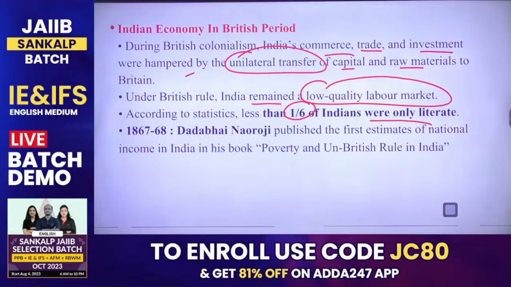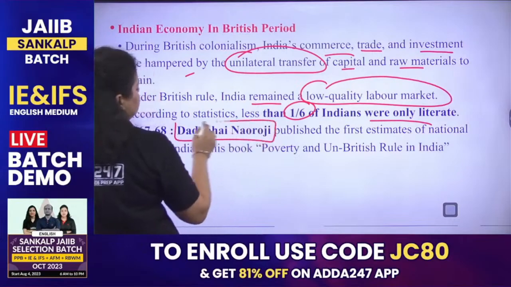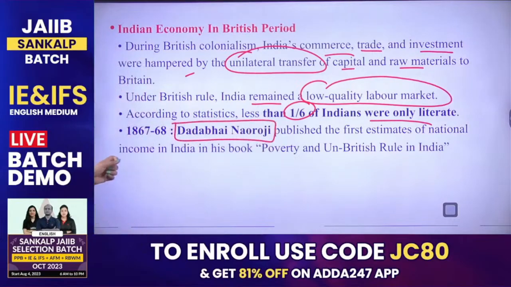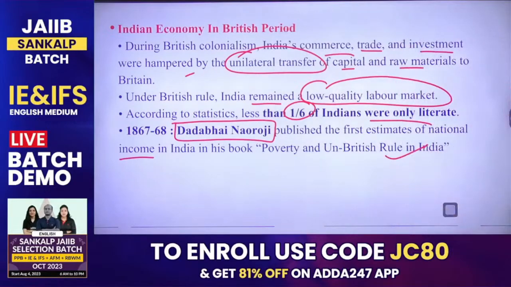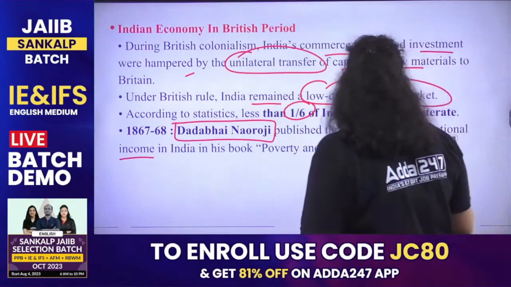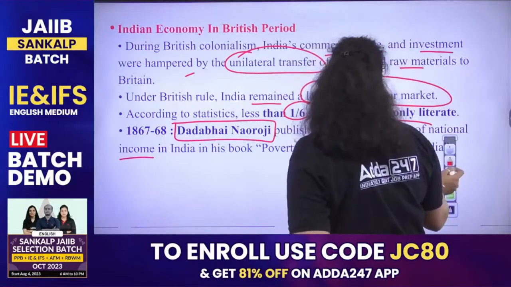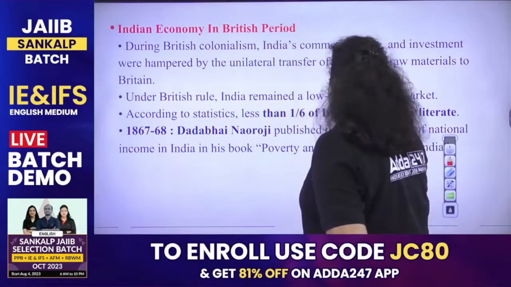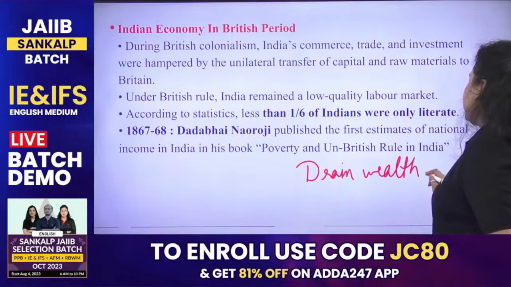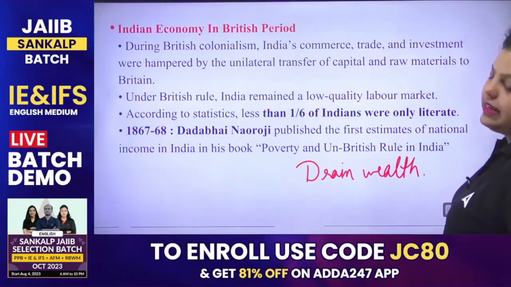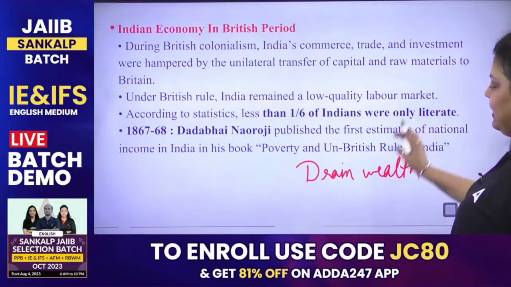Then in 1867-68, Dadabhai Naoroji published his first estimates about the national income of our country. His book is named Poverty and Un-British Rule in India. In this book, he defined the drain of wealth theory, and he estimated the national income for the first time in the year 1867-68.